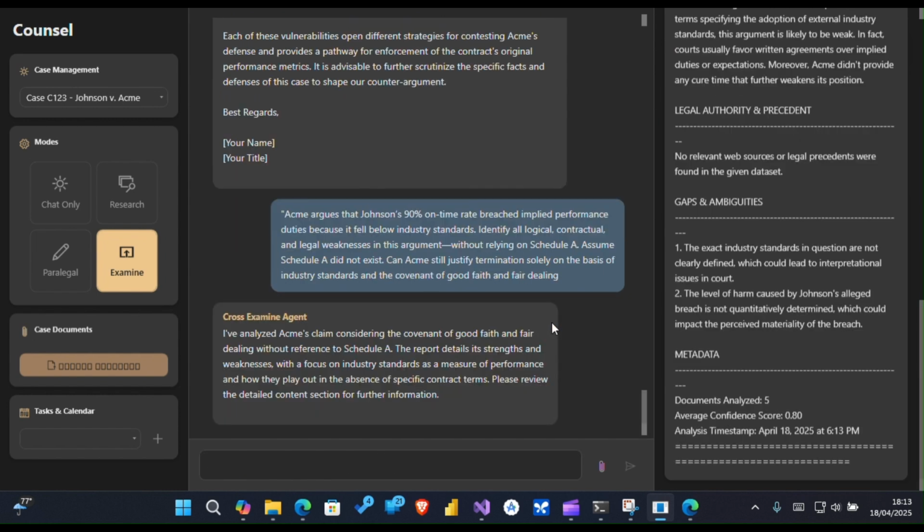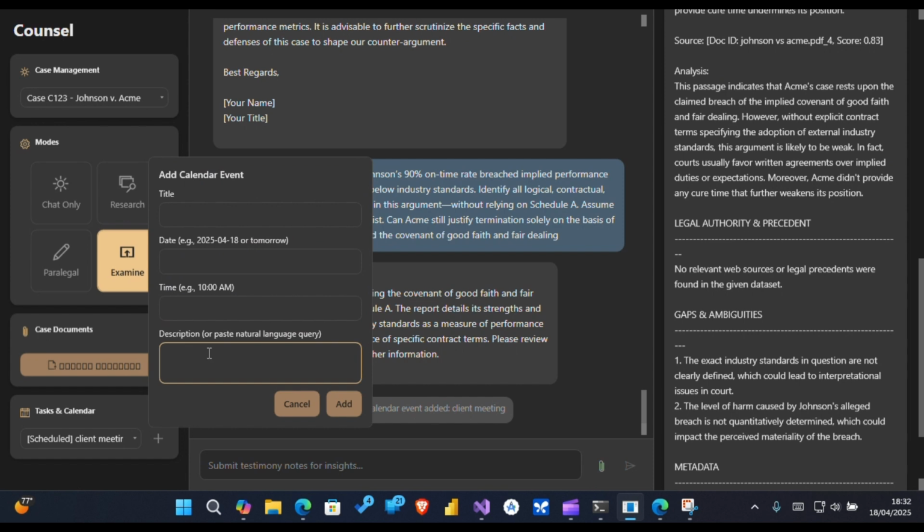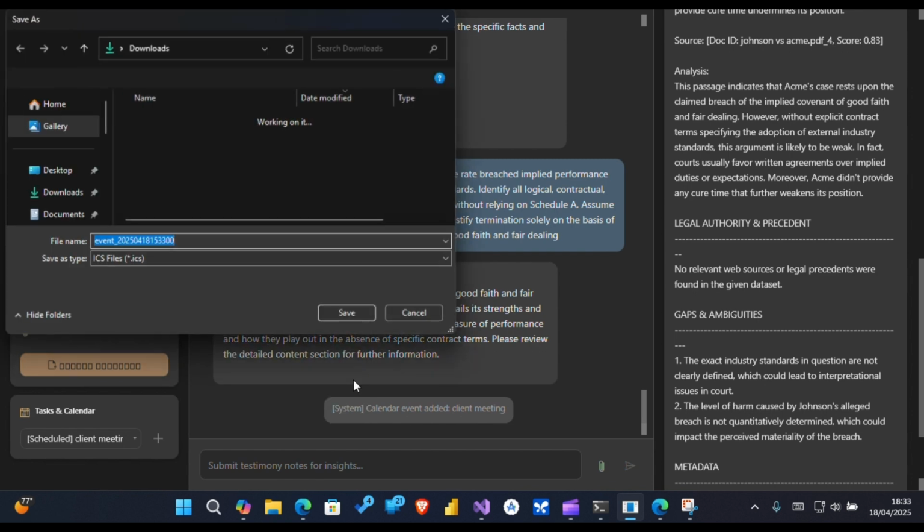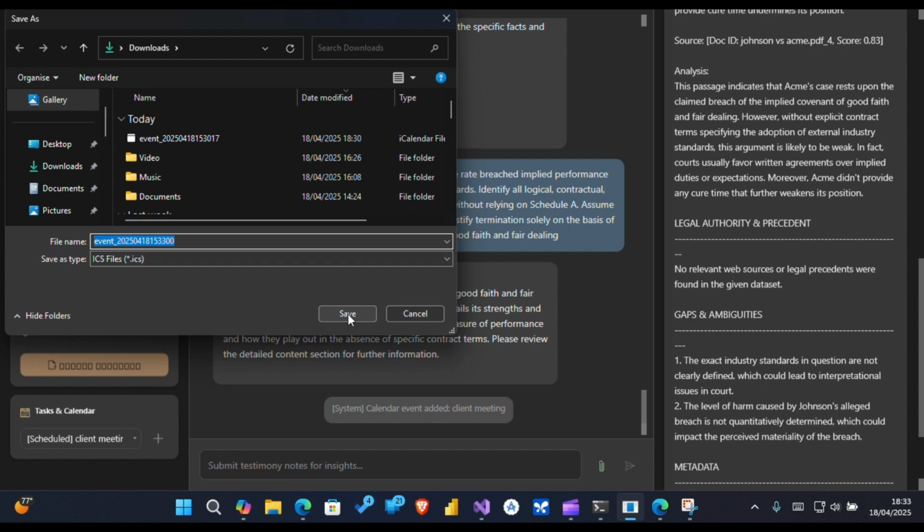For the last part of our demo, I'll show the scheduling feature. I'll type, schedule a client meeting tomorrow at 9 p.m. to discuss Section 4.2 violations. Counsel will generate a calendar file that works with any major calendar service, making it convenient for all user types.